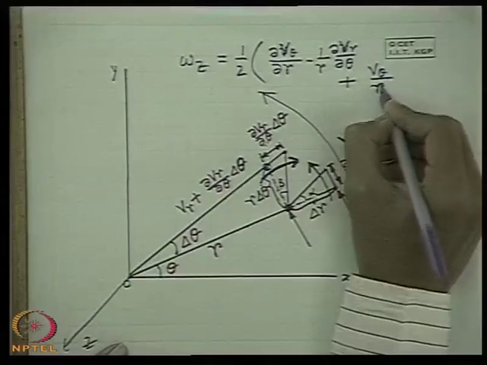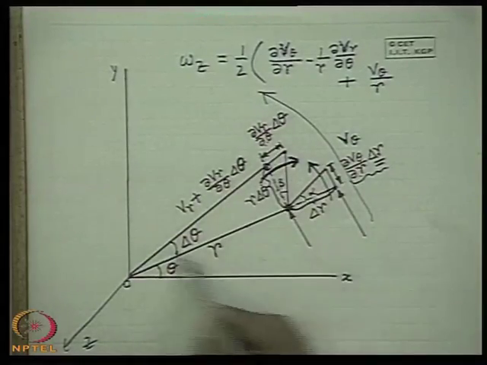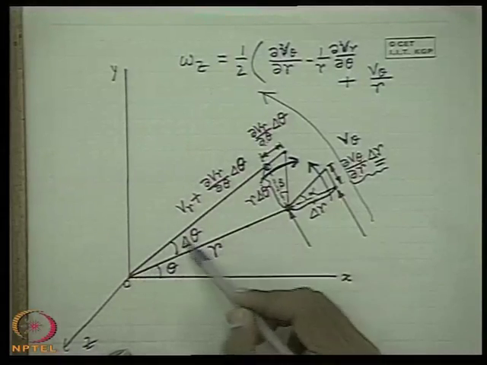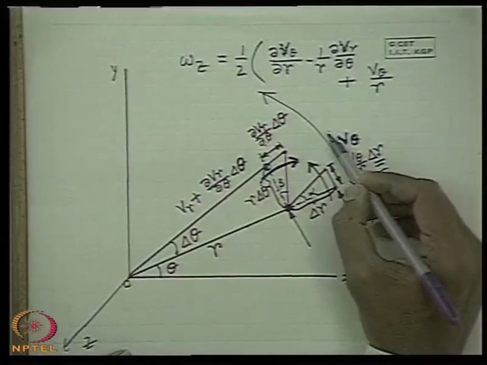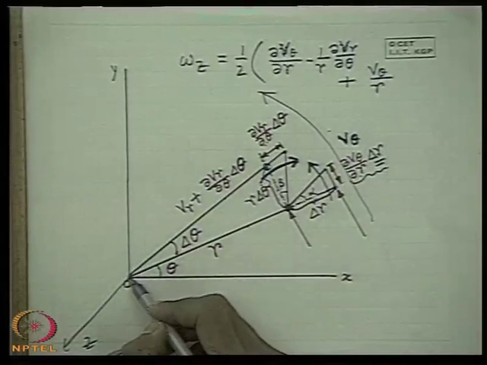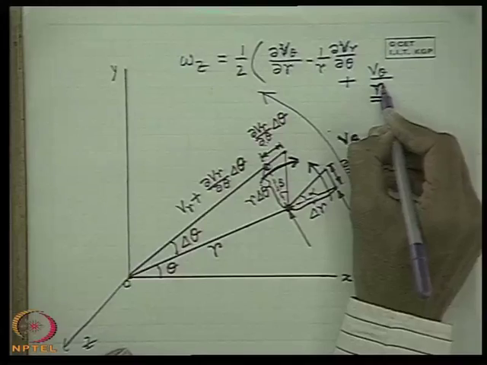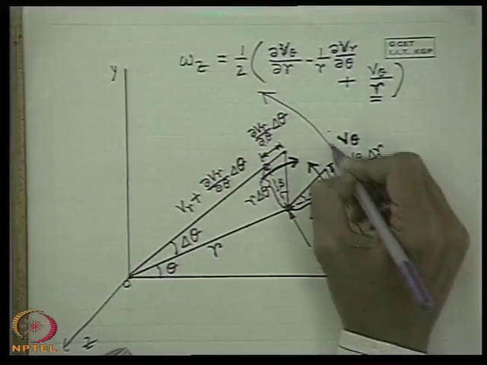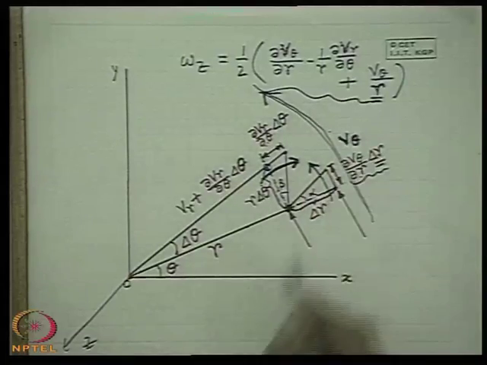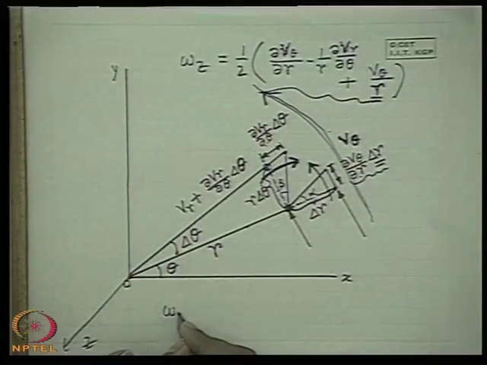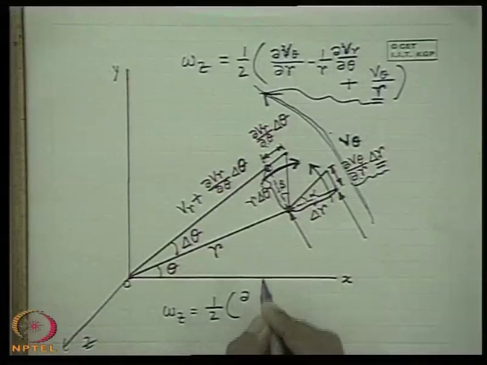That means in any circular motion or curvilinear streamlines, which are always represented in a polar coordinate system, where there is a tangential velocity v theta, it always implies an angular velocity about the origin O, whose value is v theta by r, which has to be always added, and the sense is positive in the positive v theta direction. So therefore the conclusion is that omega z, the angular velocity,